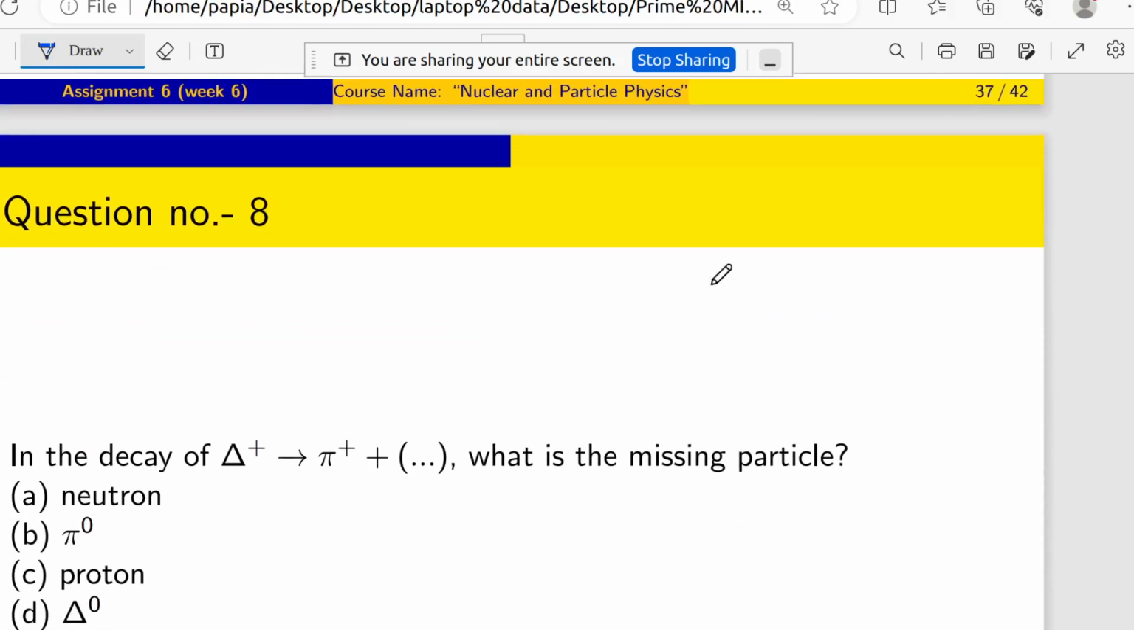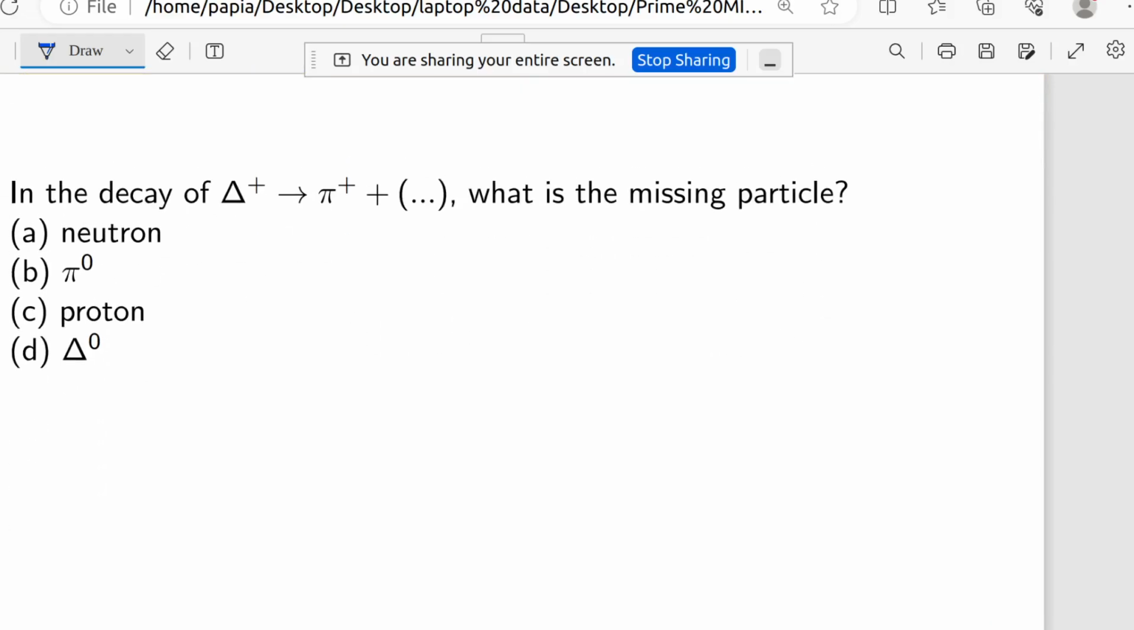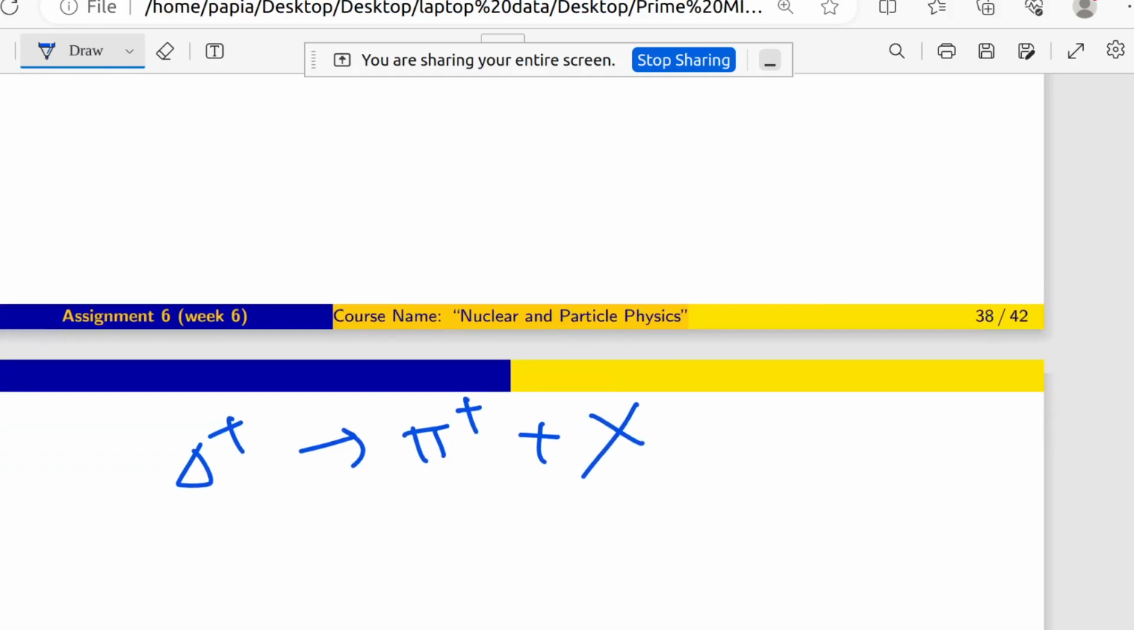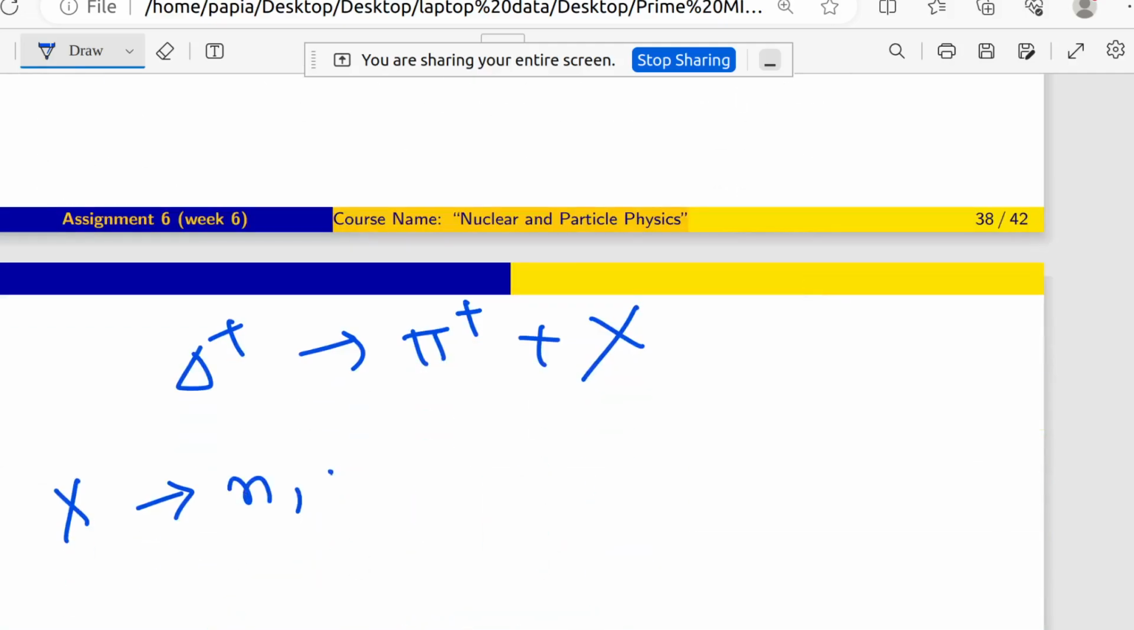Now coming to the last question of today's session, question number 8. In the decay of delta plus going to pi plus something, what is the missing particle here? Is it neutron, pi 0, proton, or lambda 0? Okay, so I am going to write the missing particle as x, and x can be anything. They have given 4 options: neutron, pi 0, proton, lambda, delta 0.